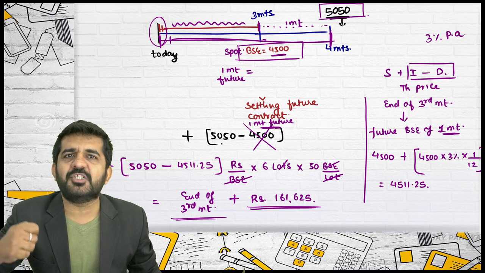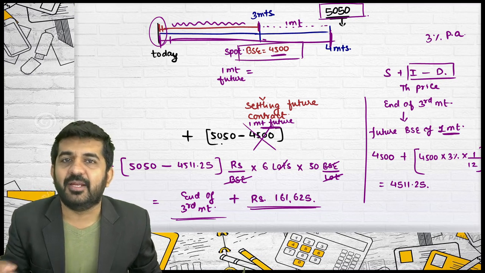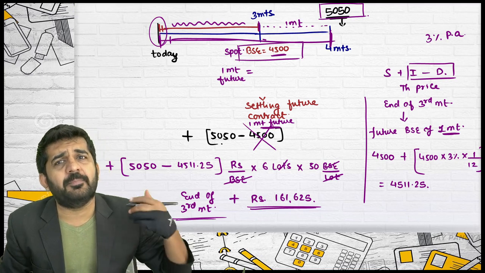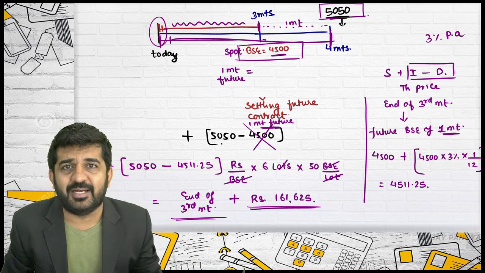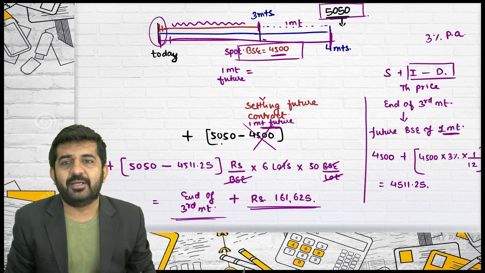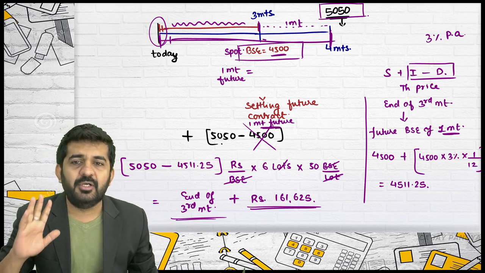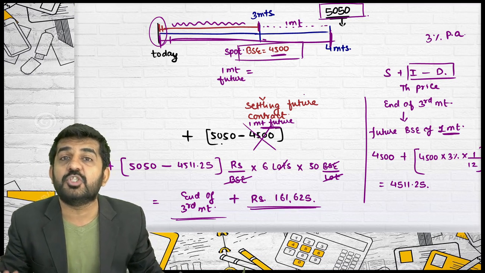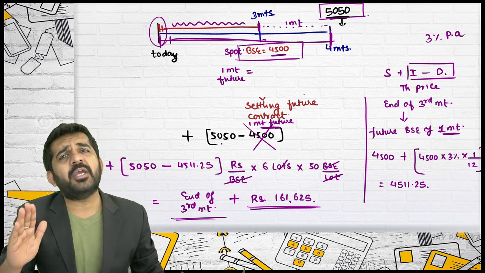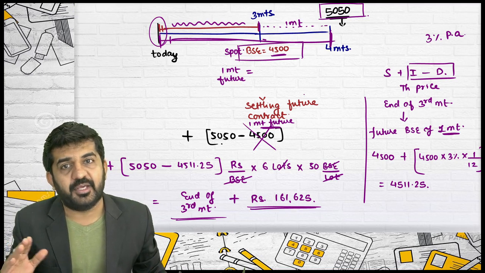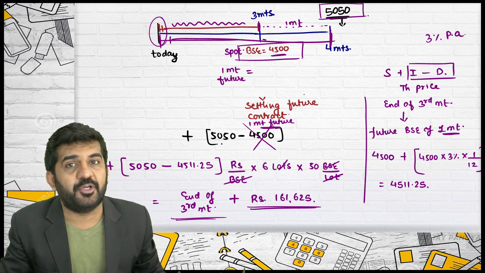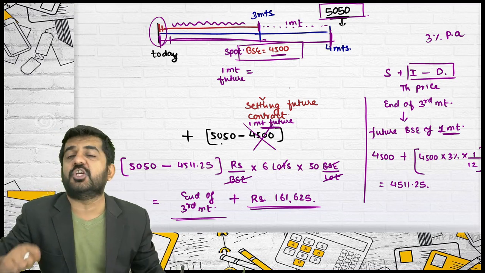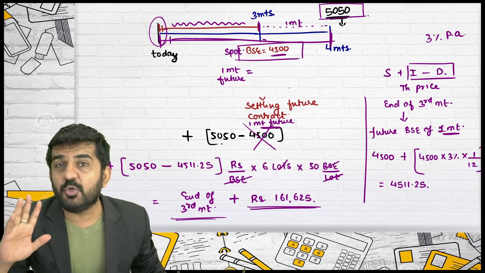Because the 3 months future of BSE is not available. It might not be available in the market. Even if it is available, someone might not be purchasing it, so you will not be able to sell it. There is no volume in it. Then ultimately what will happen is you will have to take the future which is available. You can always settle mark to market. So you can settle at any point of time by taking the hedge or by taking a position for any point of time.